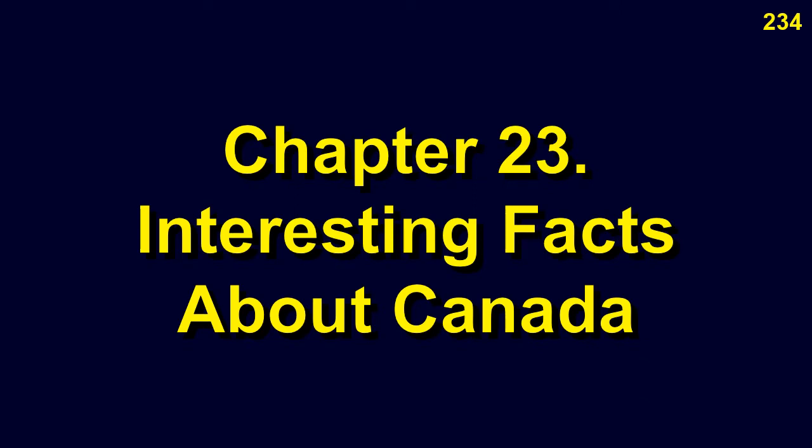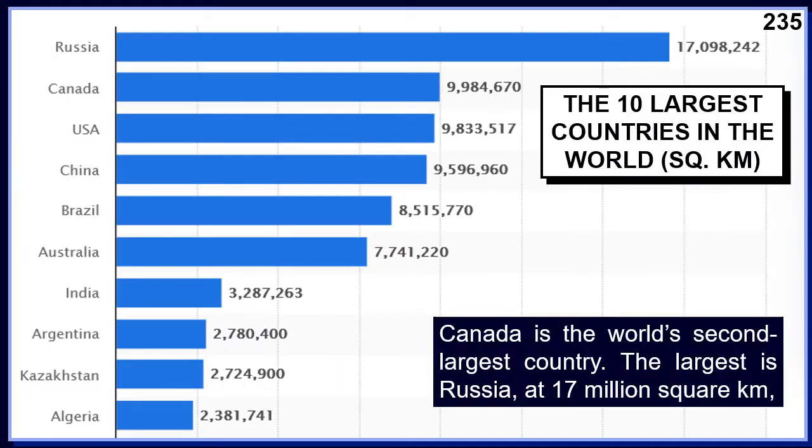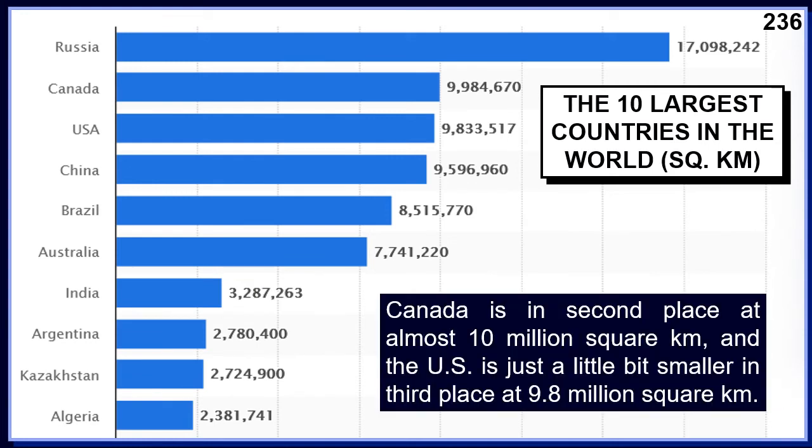Chapter 23. Interesting facts about Canada. Canada is the world's second largest country. The largest is Russia, at 17 million square kilometers. Canada is in second place at almost 10 million square kilometers. And the U.S. is just a little bit smaller in third place at 9.8 million square kilometers.